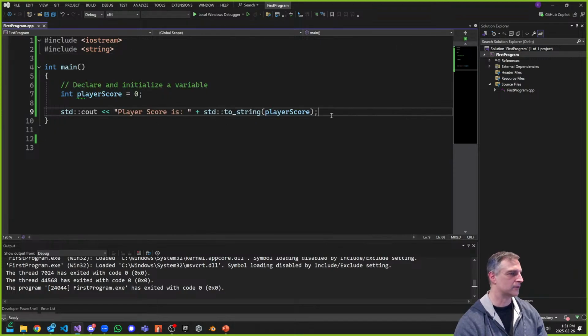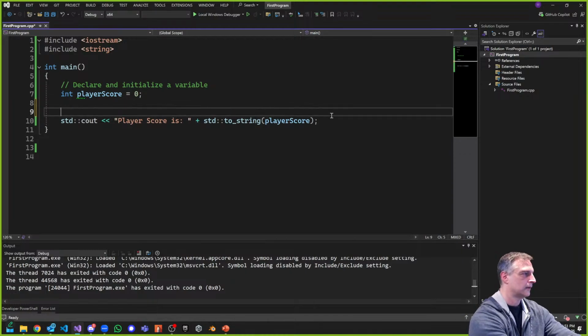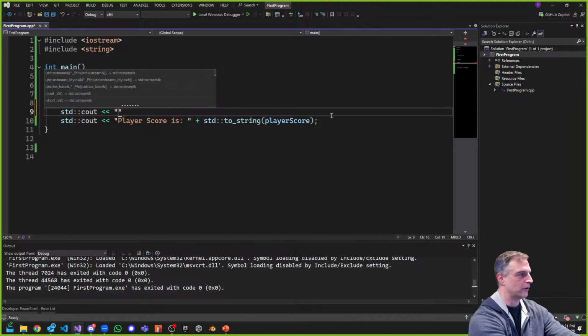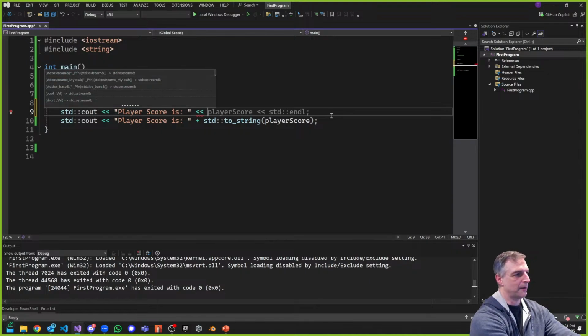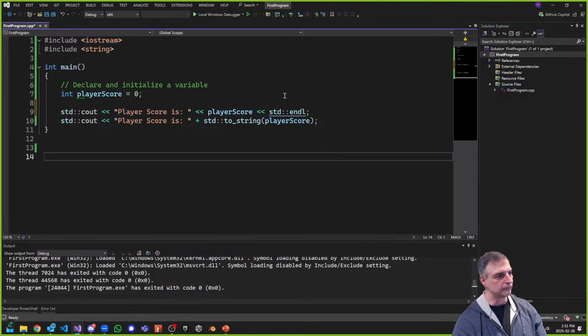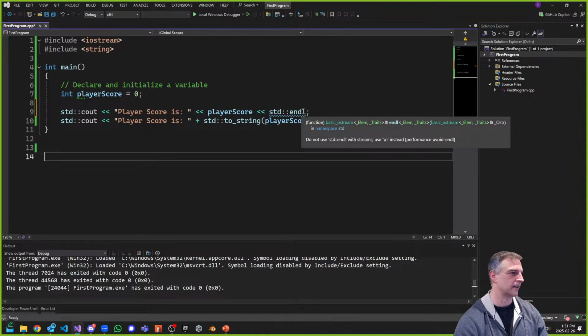Okay, so that's two ways. I've shown you two ways, this way and then this way, right? The other way that I had it before, which is player score is, followed by the input operator, or the stream operator, okay? By the way, this is pretty good to do, but std::endl, right?